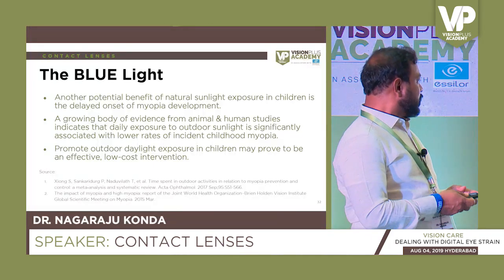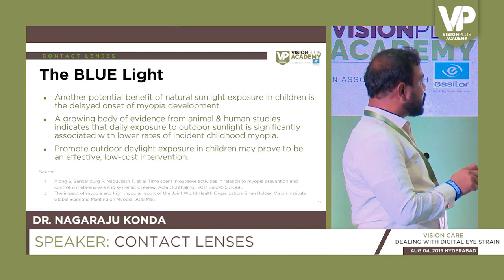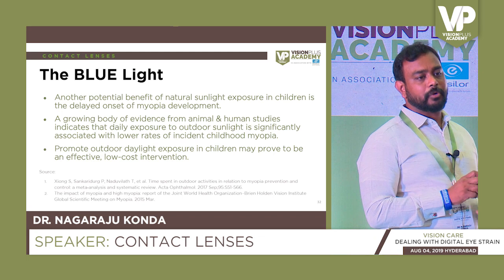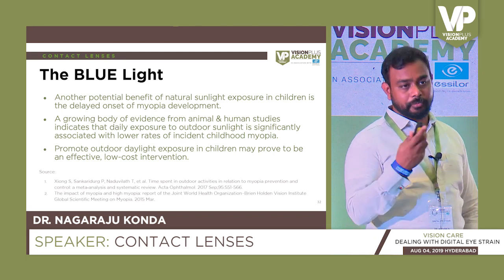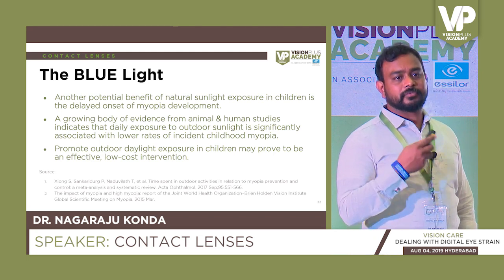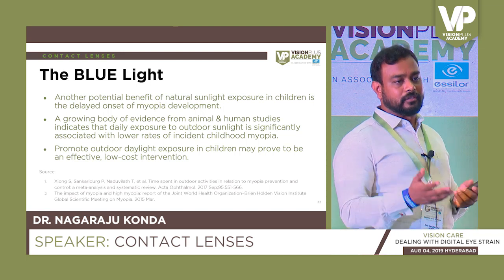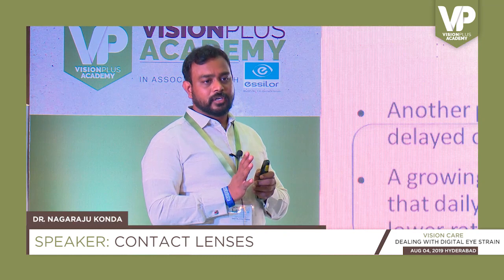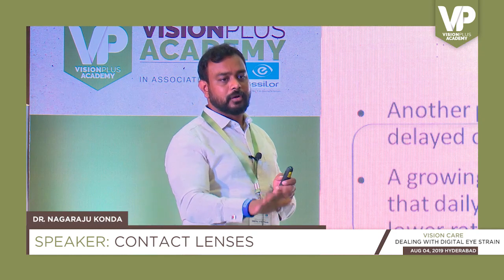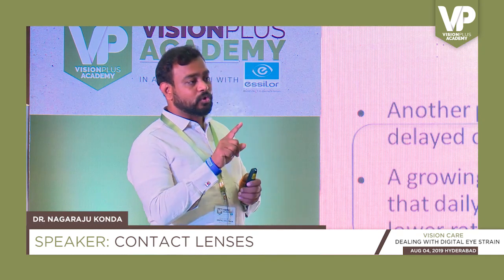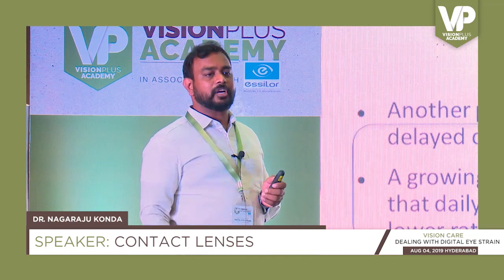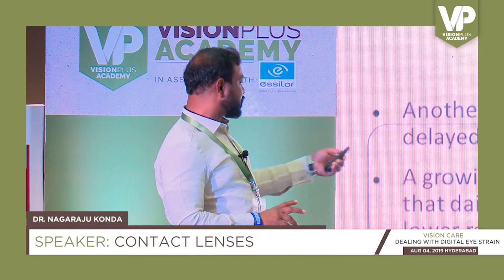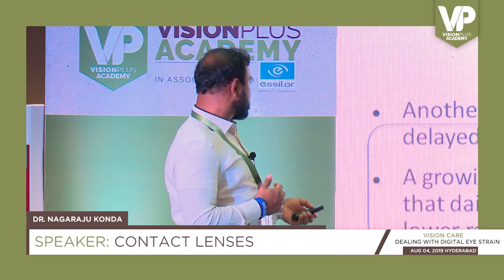But the other benefit of natural sunlight exposure is that children have a delay in the onset of myopia. Nowadays, people talk about myopia. If a kid is exposed to the sun for an adequate amount of time in a week, then the onset of myopia comes down. That's only before the onset. If somebody is already myopic, then it will not play any role. So before the onset, sunlight has a natural protective mechanism.